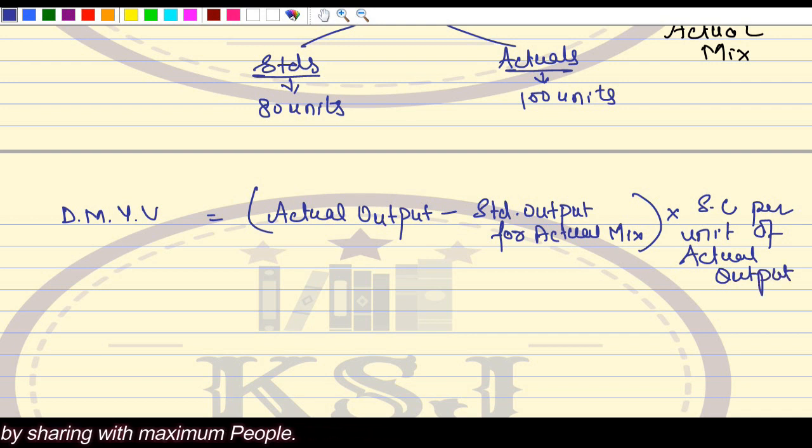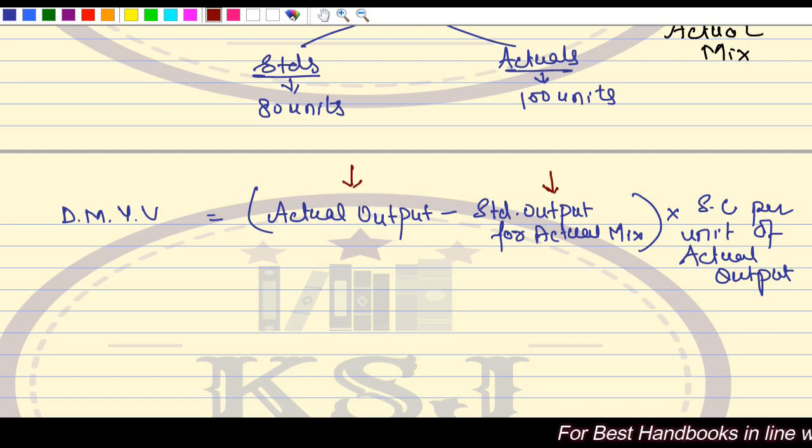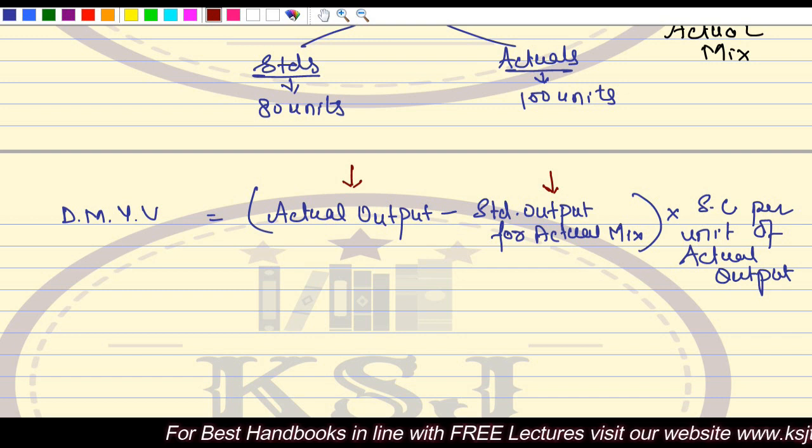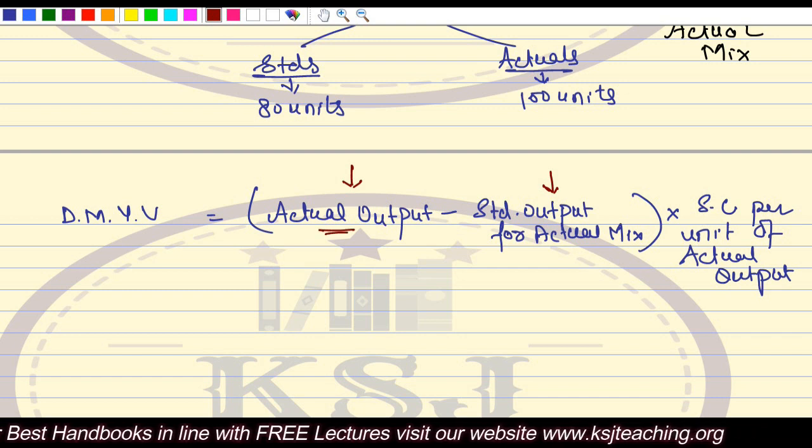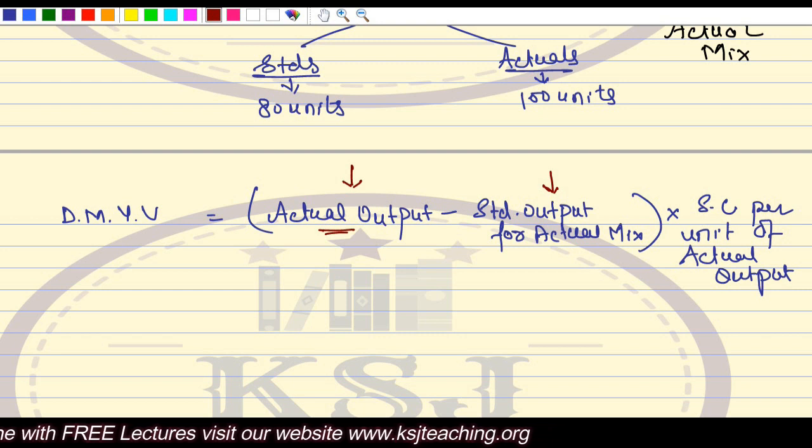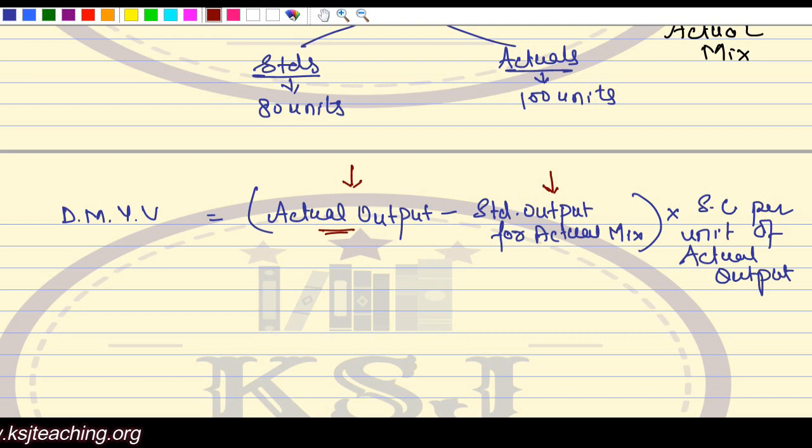Now here we are talking about the output, and see what I have taken. The actual output I have taken first, then the standard output. Why? I told you at the very beginning of the material variances that first we see it from the beneficial point of view. What is benefit? In the case of cost, standard cost should be higher and the actual cost should be less, only then there will be a benefit.